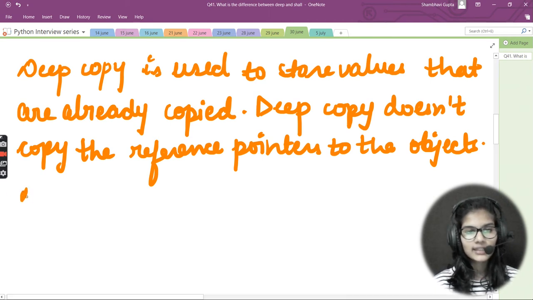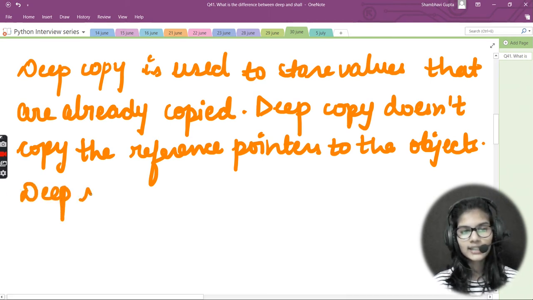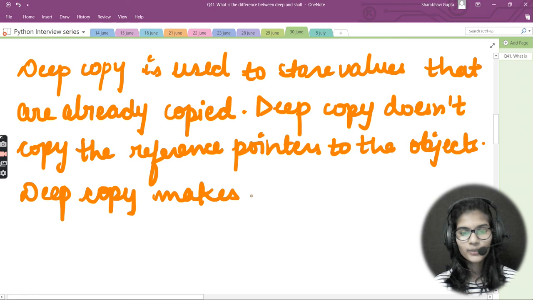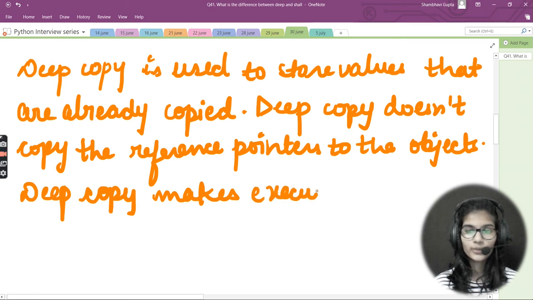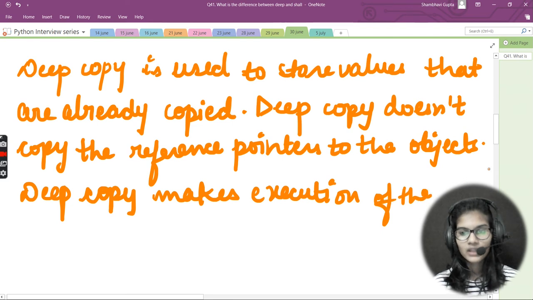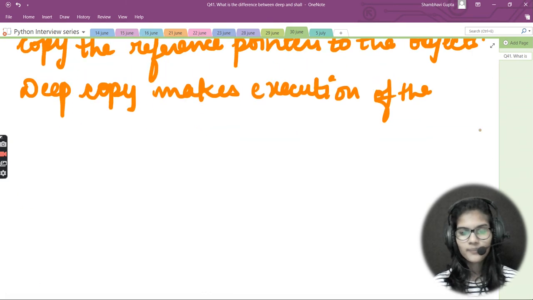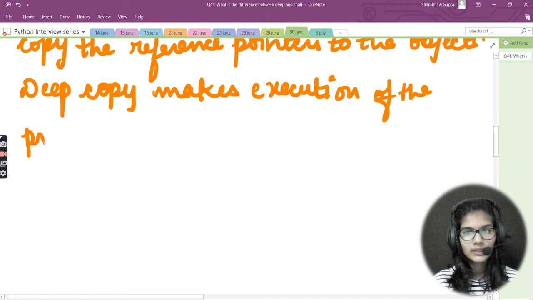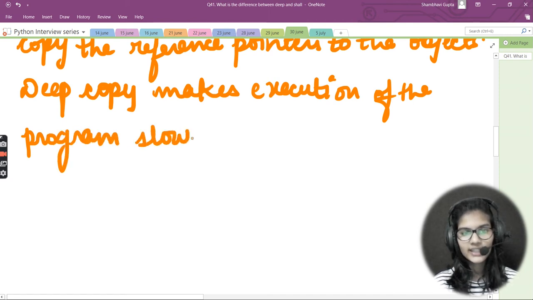So let's study the execution. What is the case of the execution? Deep copy makes the execution of the program slower. What's the reason?